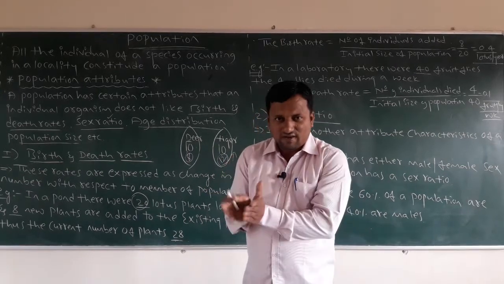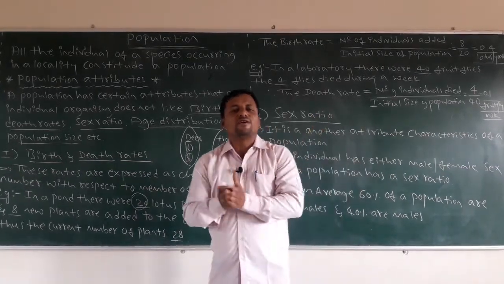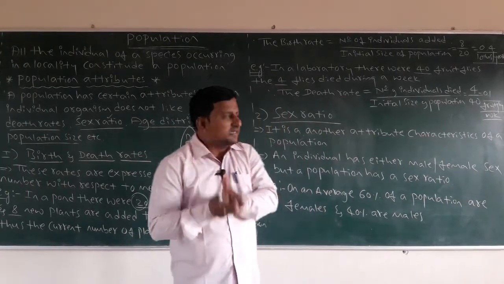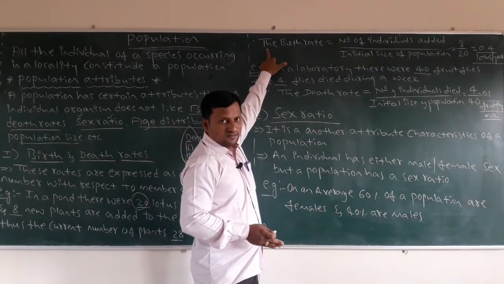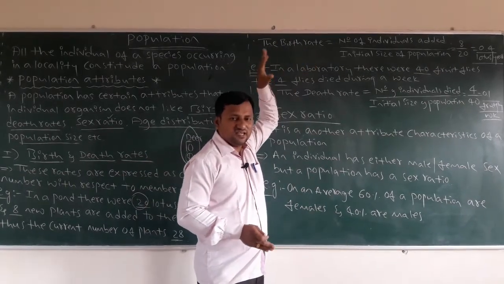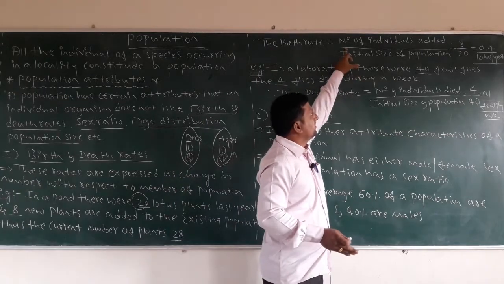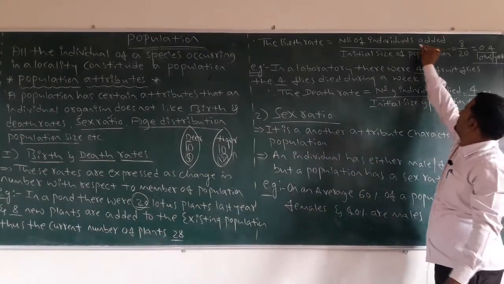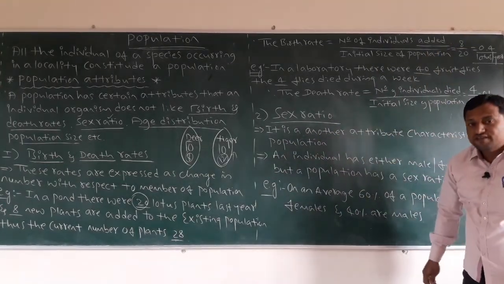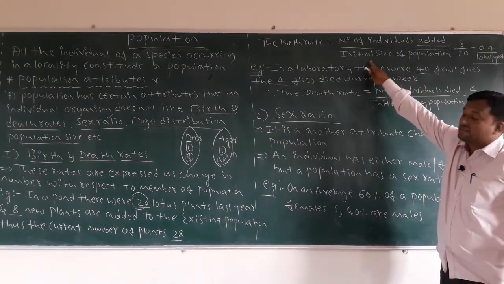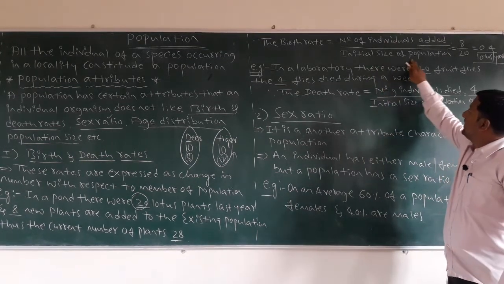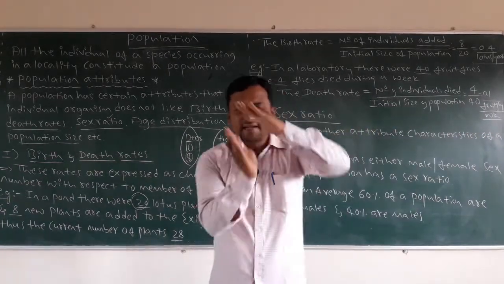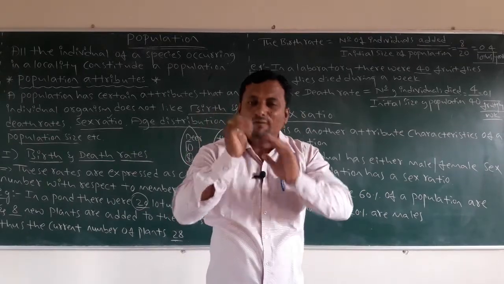Then we go for the equation for birth rates. The birth rate per capita is: the number of individuals added, this is the main important word, dear students, divided by the initial size of the population.